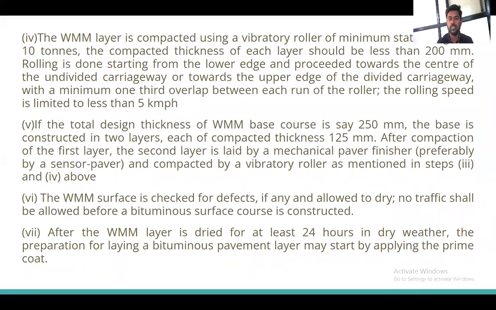After the compaction of the first layer, the second layer is laid by the mechanical paver finisher, preferably by the sensor paver, and compacted by the vibratory roller as mentioned in steps 3 and 4 above. Okay, what I have to do now? I have to make the proper size or width of the base course layer and go for the compaction as per the requirement of the compactor. Whatever the compactor, it may be the vibratory, it may be the roller, the shift foot roller. Whatever is required as per the situation, I have to go for the compaction.